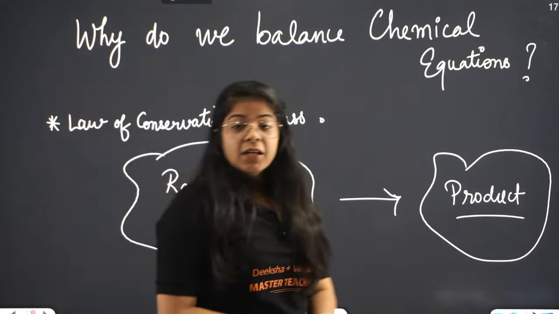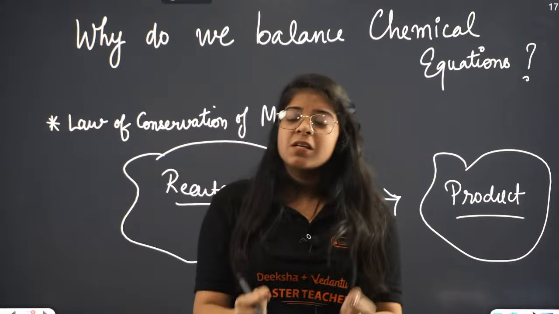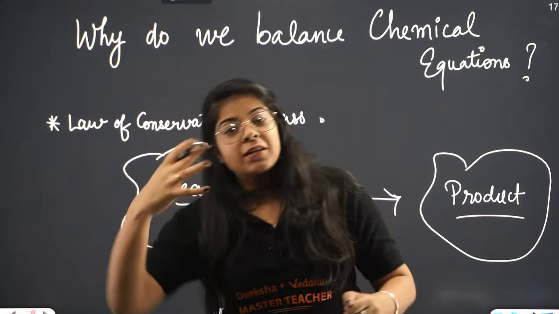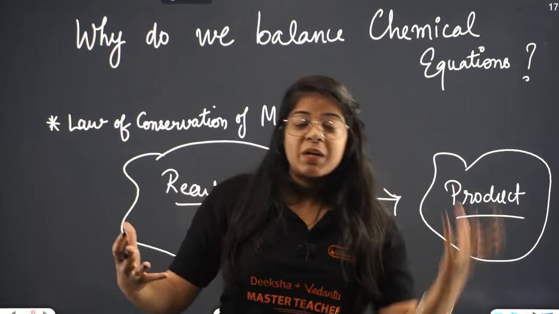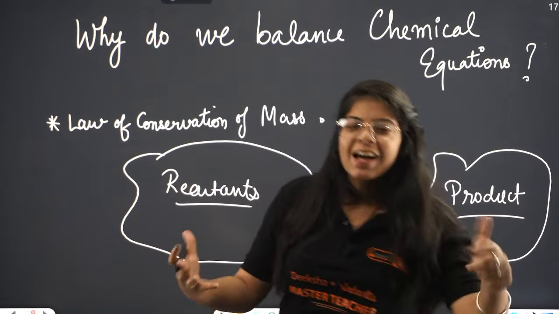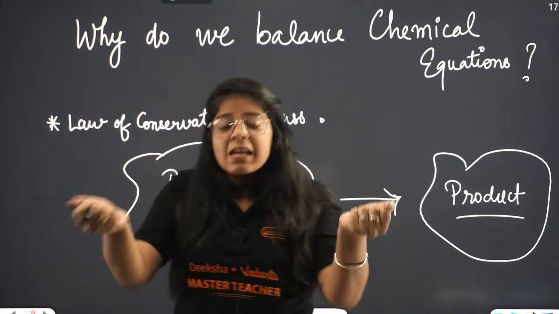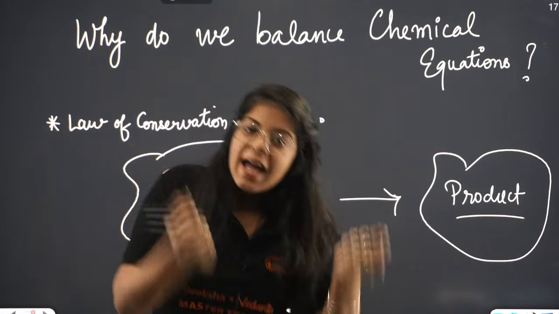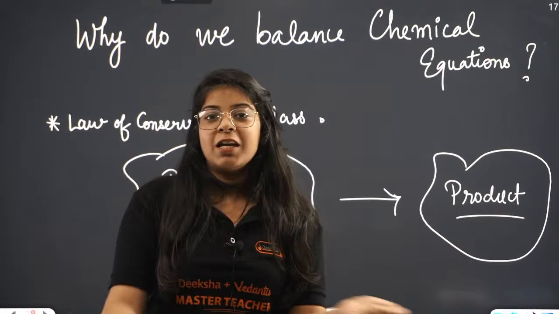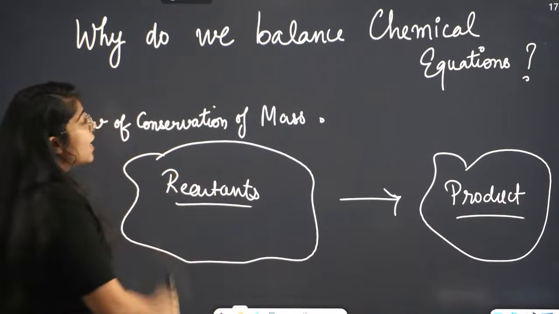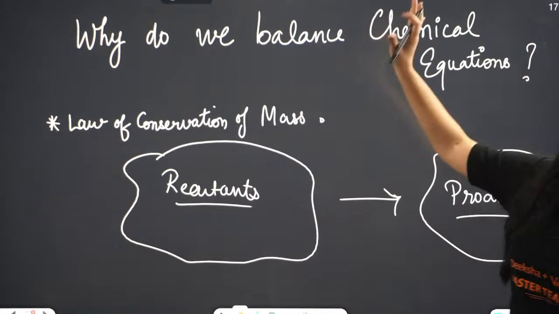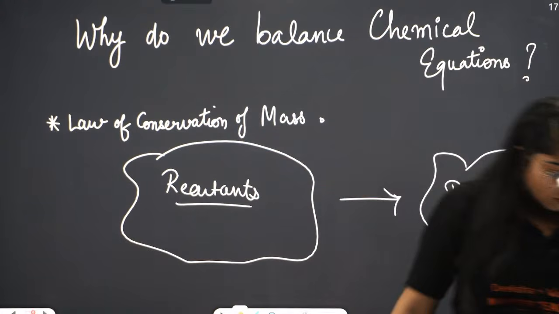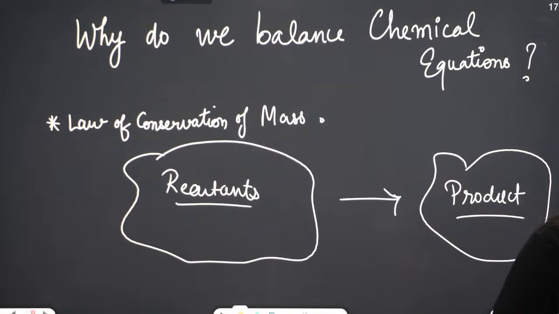And for that, we must completely know that all the ingredients and the chai, including the water vapor and the precipitate and the filtered part, they should have same mass. And that is why we have to balance chemical equation for law of conservation of mass to exist. Okay?